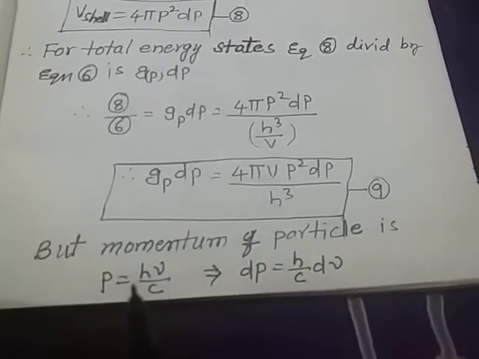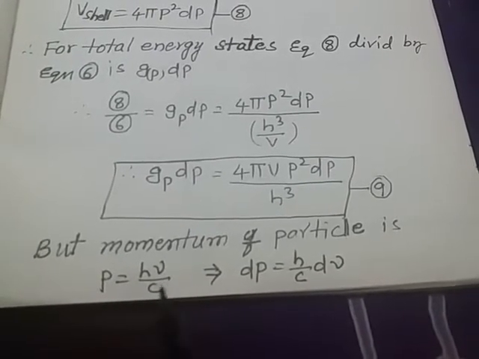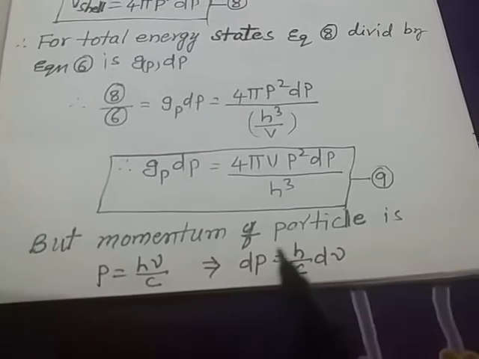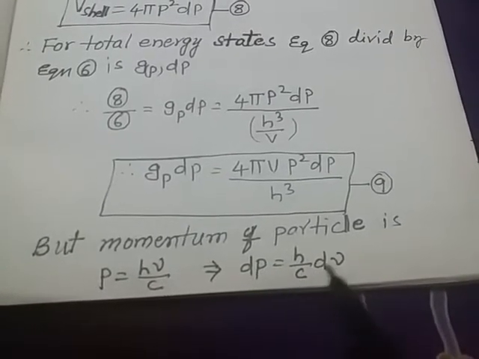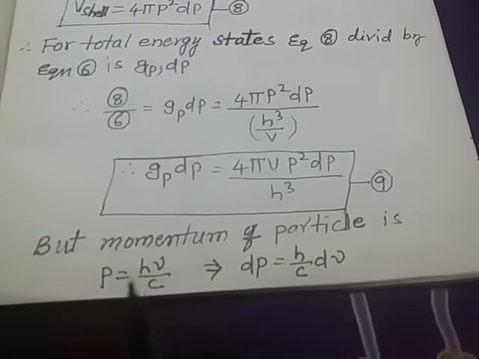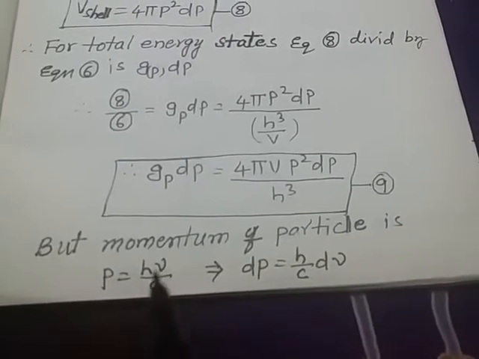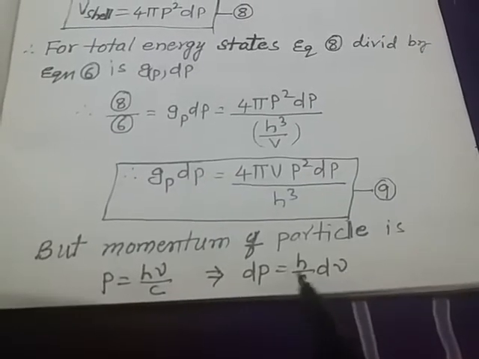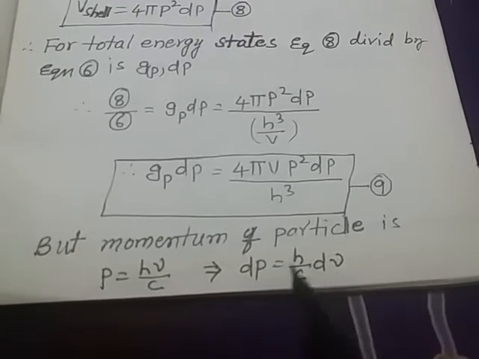For that purpose, let the momentum p equal h nu by c, so dp equals h by c into d nu. Why? Because when we differentiate this equation, we get h by c into d nu. Only nu changes; h and c remain constant. Planck's constant and the light velocity are both constants.